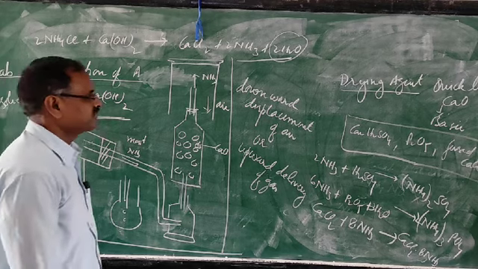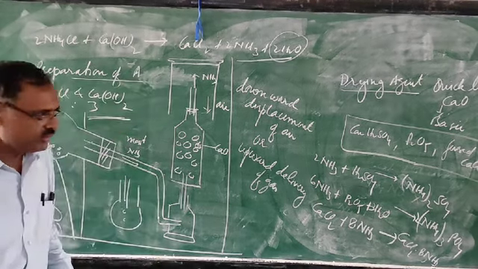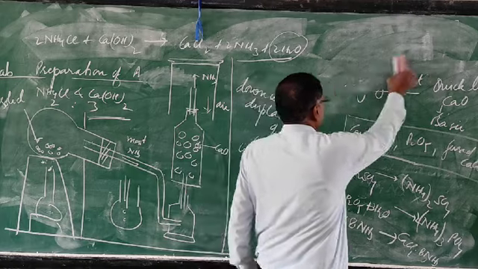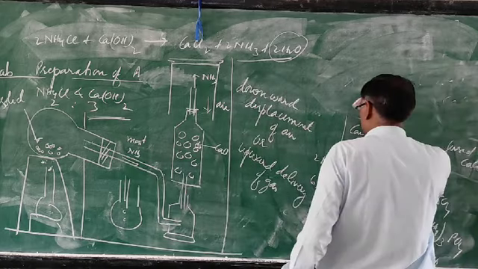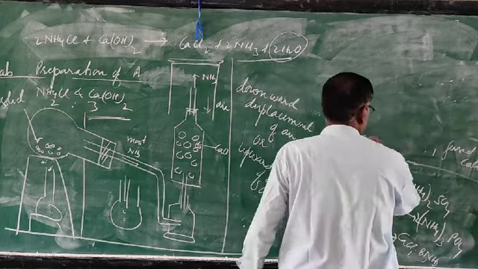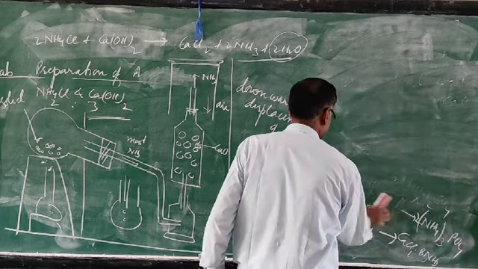The last point is collection of the gas. How is ammonia collected? As you know, ammonia is collected by the downward displacement of air.